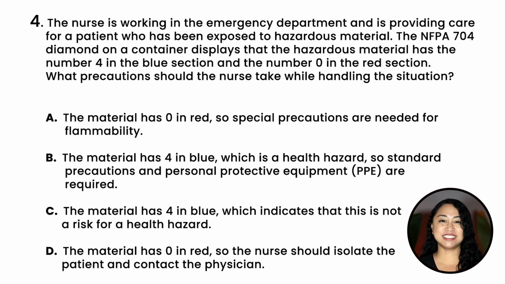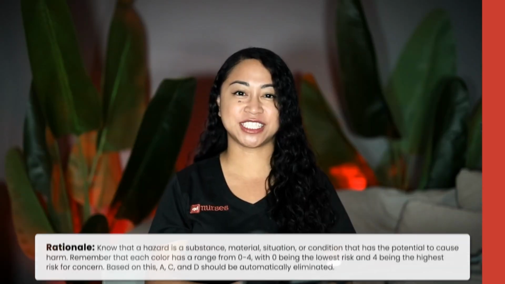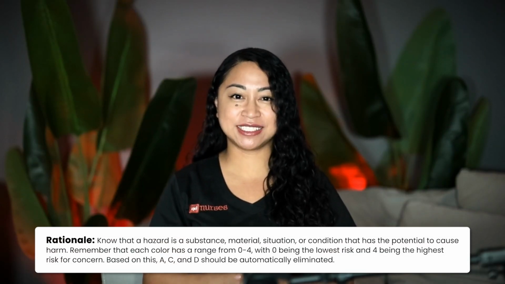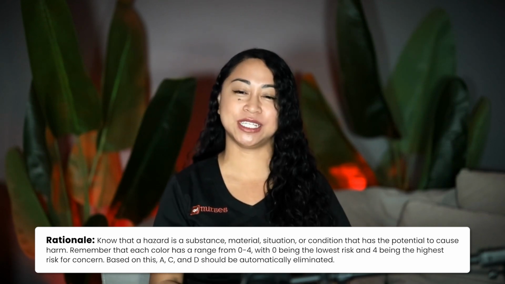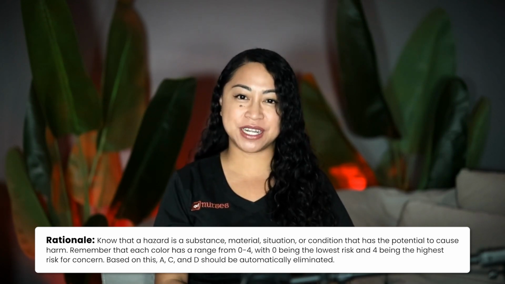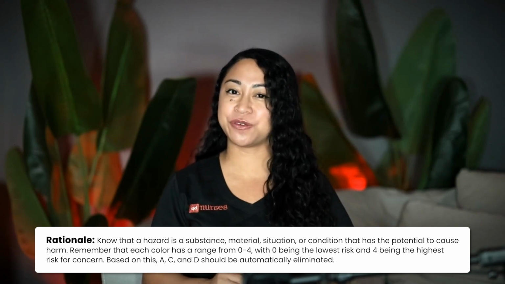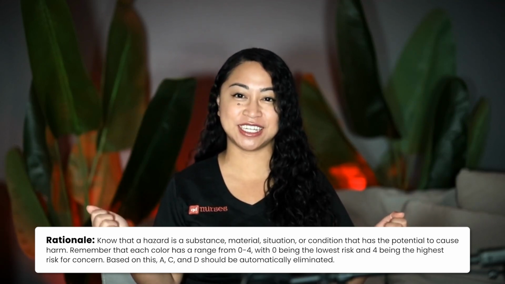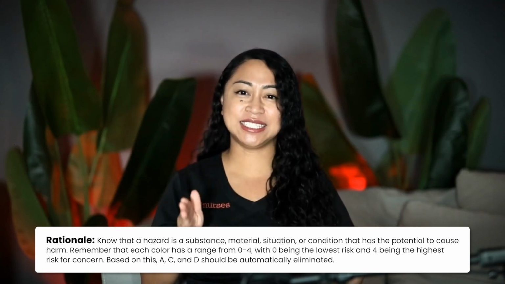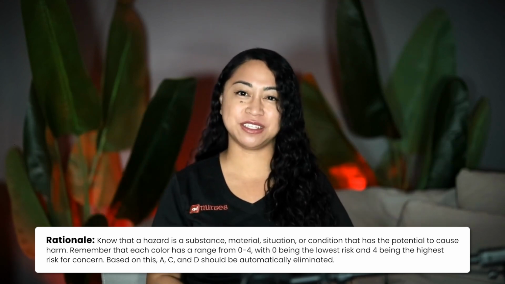And the correct answer is B. B is the material has 4 in blue, which is a health hazard, so standard precaution and personal protective equipment are required. Rationale. Know that a hazard is a substance, material, situation, or condition that has the potential to cause harm. Remember that each color has a range from 0 to 4, with 0 being the lowest risk and 4 being the highest risk for concern. Based on this, A, C, and D should automatically be eliminated.